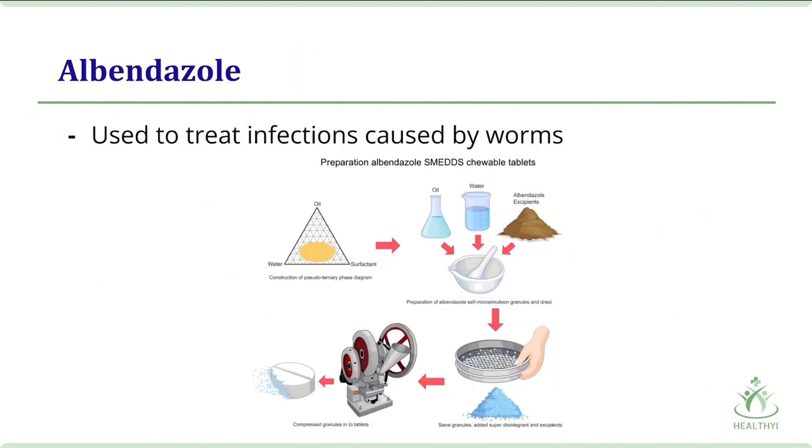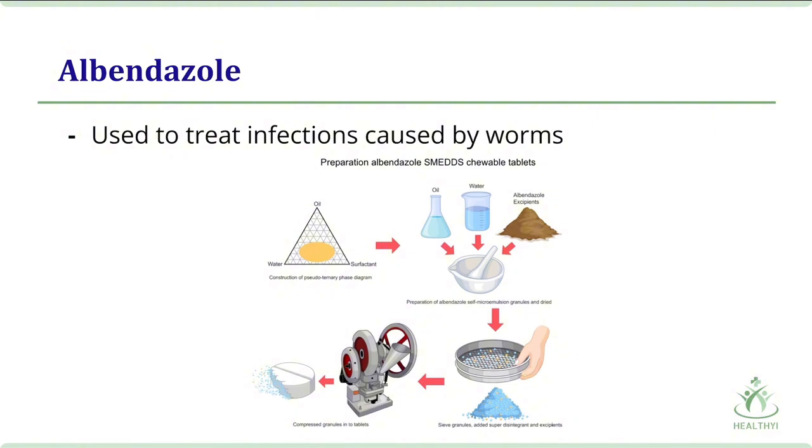I'll tell you about Albendazole more specifically. Albendazole is a tablet to take by mouth, used to treat infections caused by worms. It works by keeping the worm from absorbing sugar, glucose, so that the worm loses energy and dies. The principal mechanism of action of albendazole is inhibiting polymerization and the cell division process of parasites.